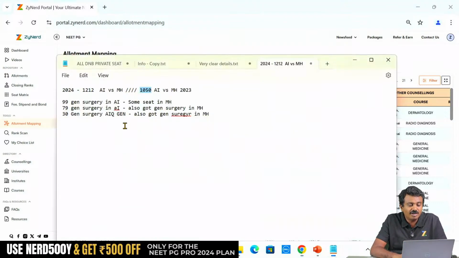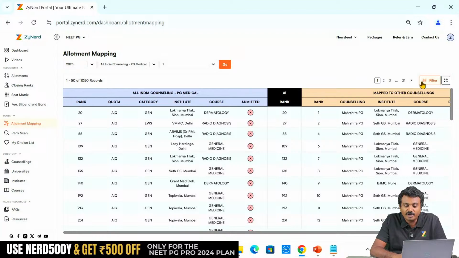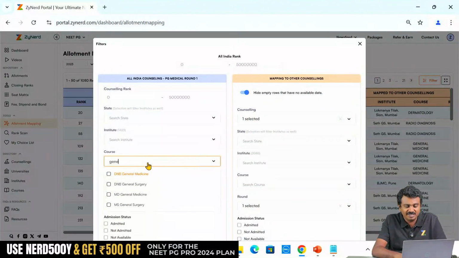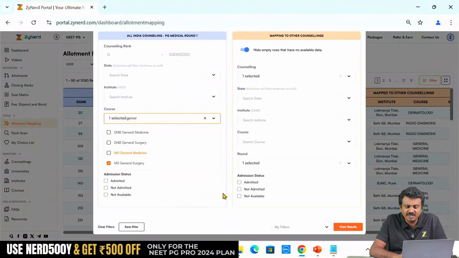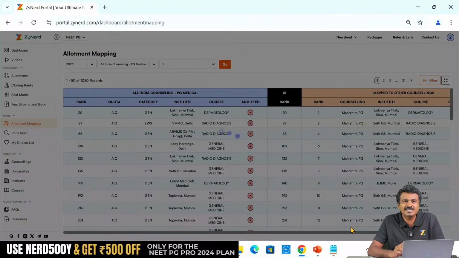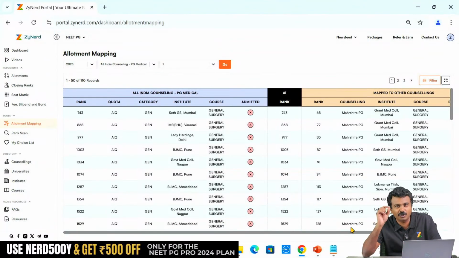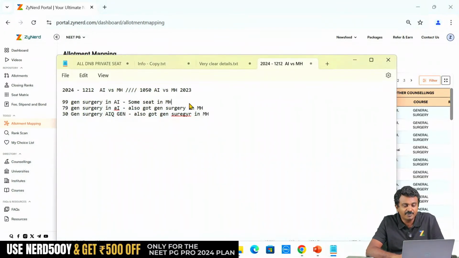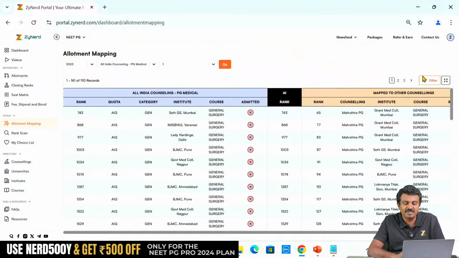Same for the next step. What if I look at general surgery over here? So these are cuts that can give you a good idea, but what we suggest is, without looking at the overall numbers, look at your choices like we did first. That is why we did that first instead of looking at numbers. This is 110 in 2023, which means this year it's slightly lower. So over here there is a difference.